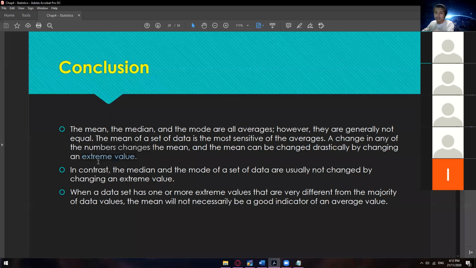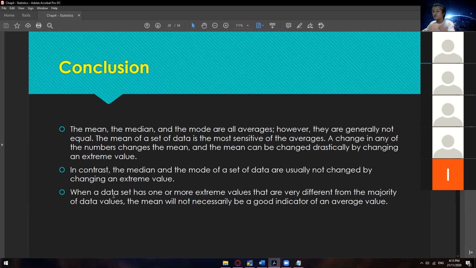Because we consider all of the numbers in that data by solving the mean. In contrast, the median and the mode of a set of data are usually not changed by changing an extreme value. Since we're only dealing with one number in the median, even though you change one number on the left side or the right side, your median will still not change, I guess. 90% it will not change.